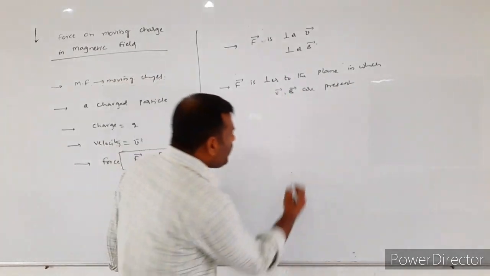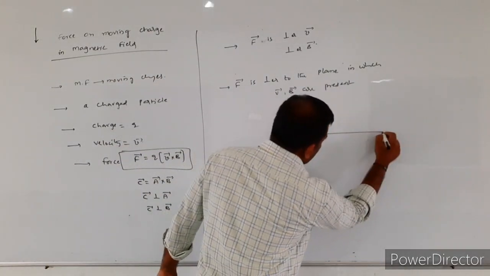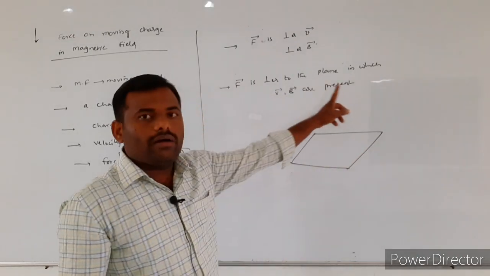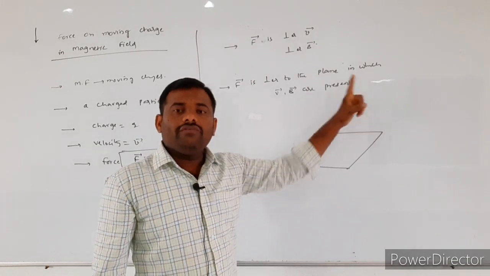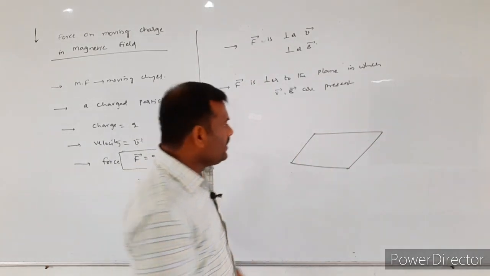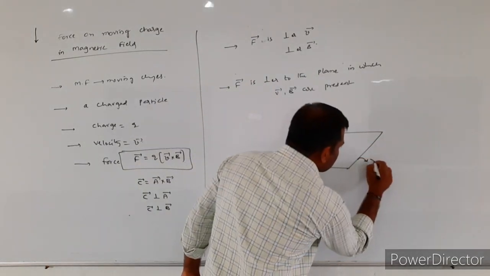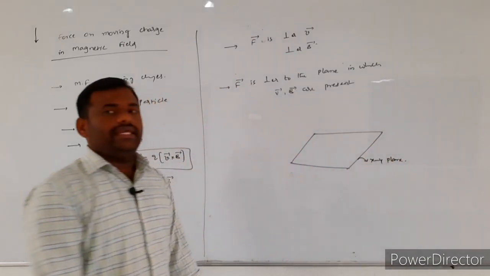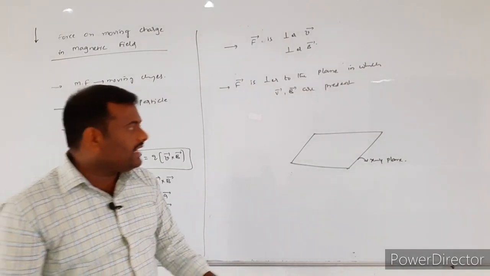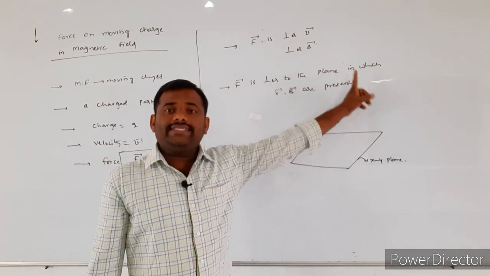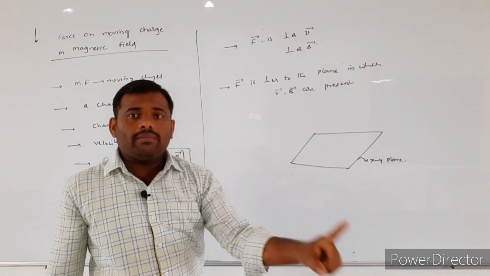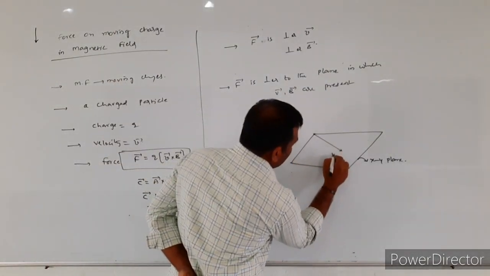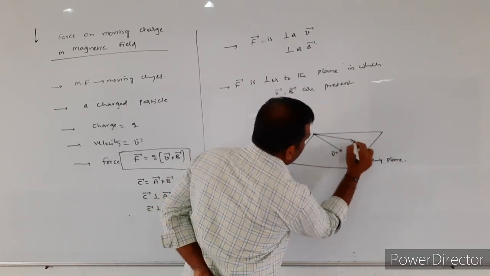Now I consider one plane in which v bar and B bar are present. Suppose I assume that this plane is the XY plane. In that XY plane, I assume that the vectors v bar and B bar are present. So here I take this as vector v bar and this as vector B bar.